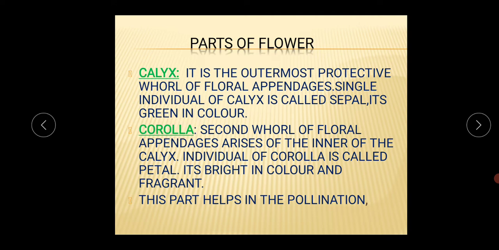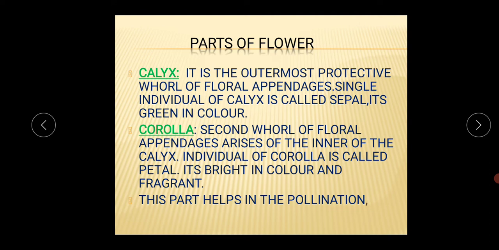Next thing is the corolla. The second whorl of the floral appendages, which arises inside the calyx, is called the corolla, and an individual of the corolla is called a petal. All the petals collectively are called the corolla.